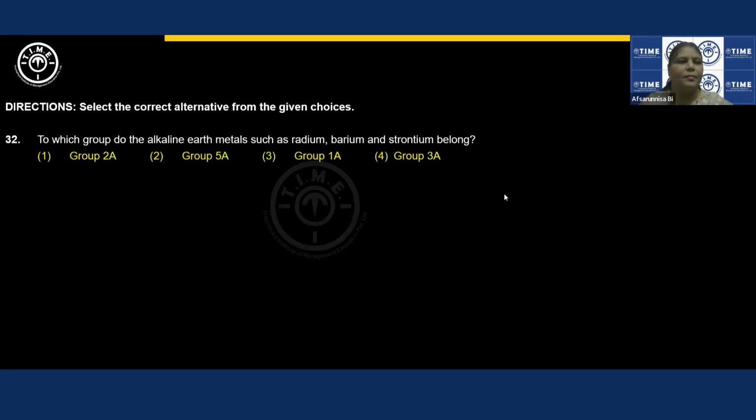Next question. To which group do the alkaline earth metals such as radium, barium, strontium belong? They all belong to group 2. Now I'll show you the periodic table and what related questions can be asked on that.